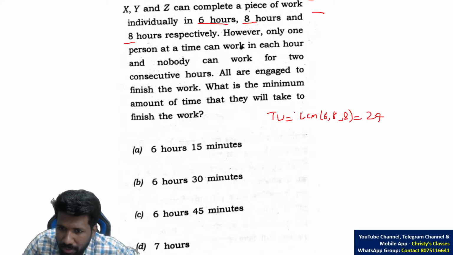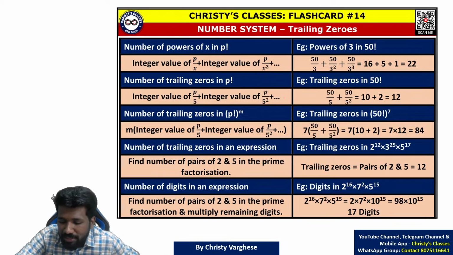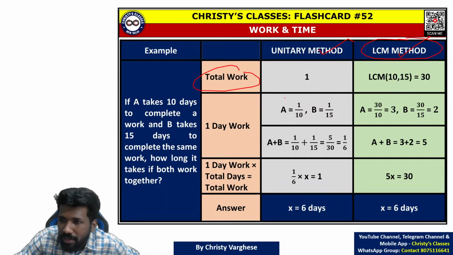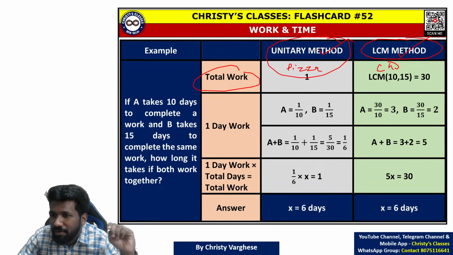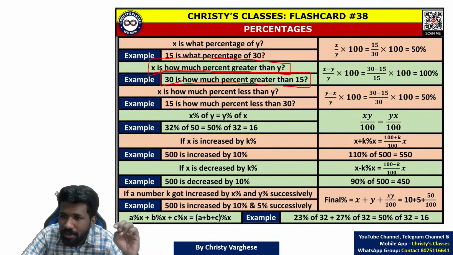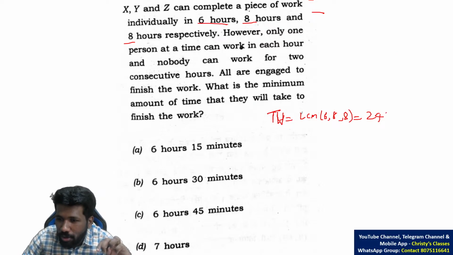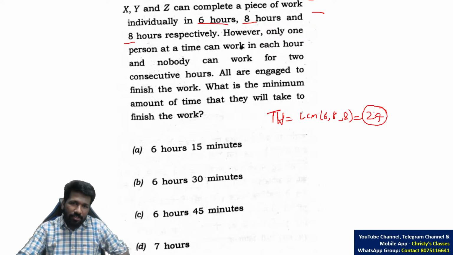So 24 will be the total work. Normally I say the LCM method can be understood faster with the help of chocolates, and the unitary method with the help of pizza. Check out the recent videos on work and time itself. There I have explained this in detail. So let total work be eating chocolates. That is how I normally say it. So let total work be eating 24 chocolates.